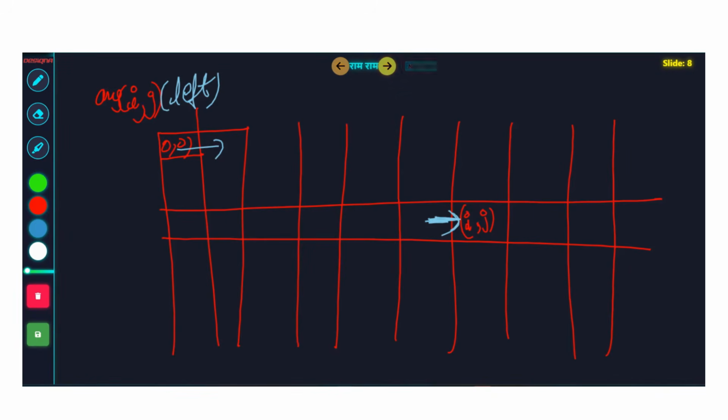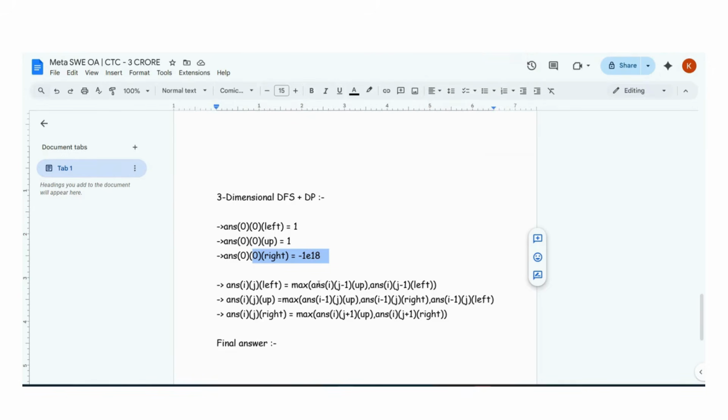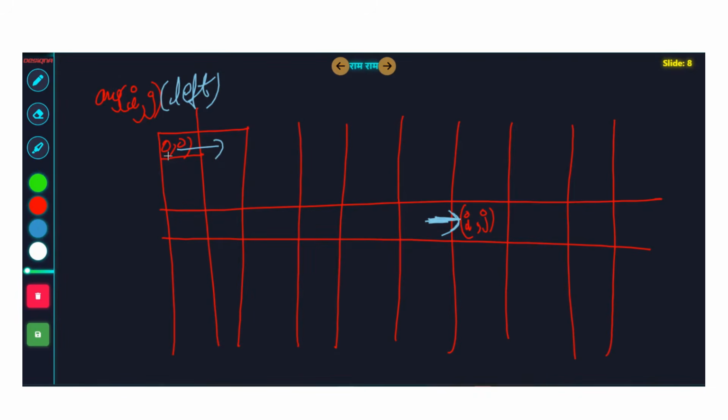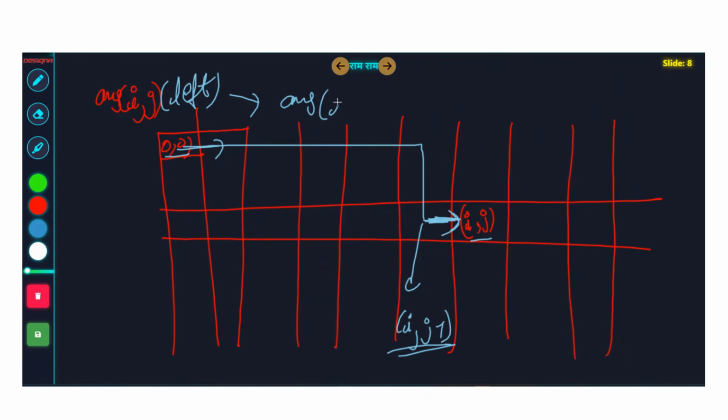Now answer i comma j left is simple. Just start from 0 comma 0 and reach this cell in such a way that the last move is made from the left. It means you need to first reach which cell? You need to reach i comma j minus 1. So the answer of i comma j left is nothing but the best way to reach i comma j minus 1. But i comma j minus 1 you are allowed to reach in multiple ways. You can reach this cell in multiple ways.